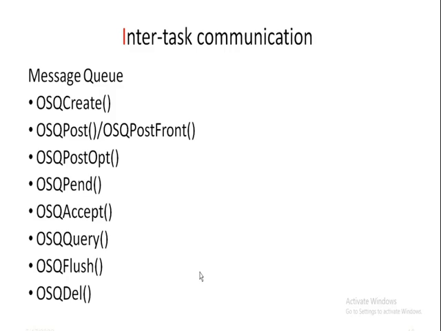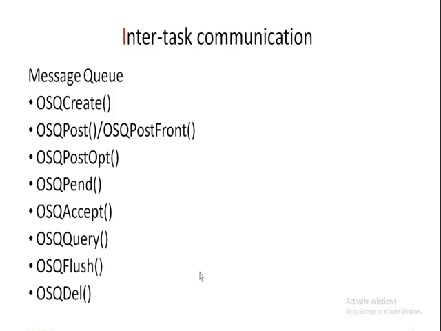A message queue is used for exchanging message data between two or more tasks, or between an interrupt service routine and a task. A message queue also has a pointer pointing to the message queue, and it also contains a wait list to hold the tasks waiting for a message to appear in the message queue.